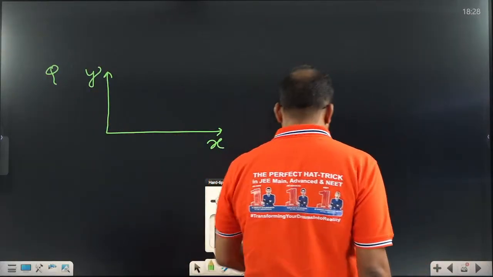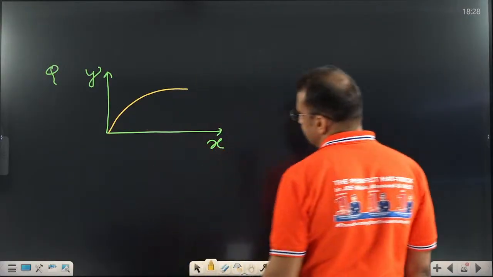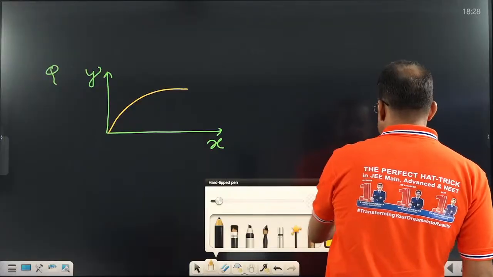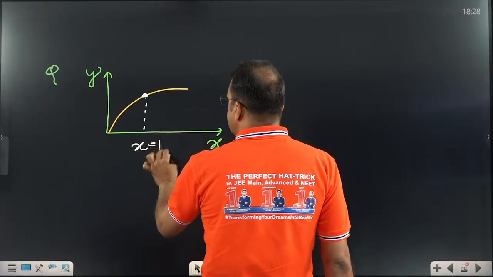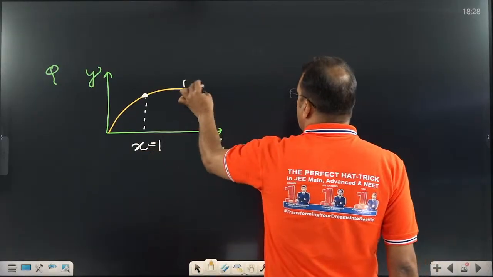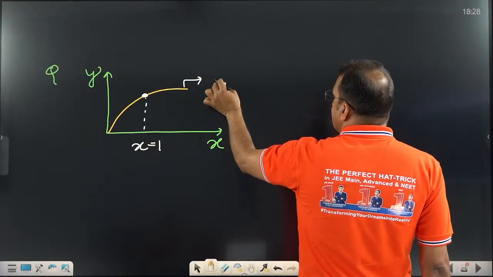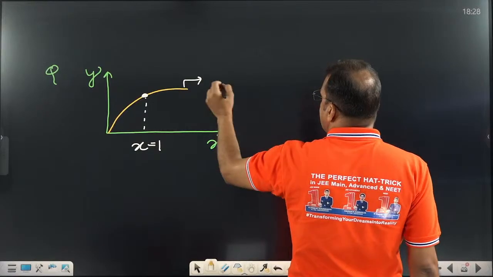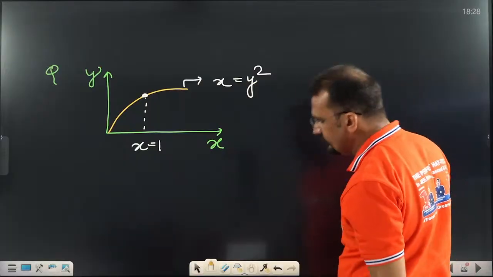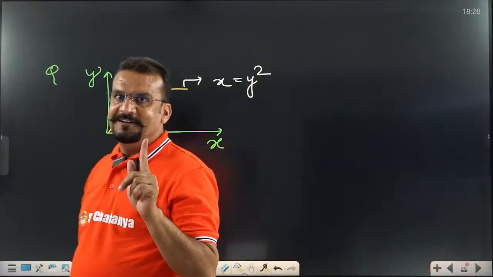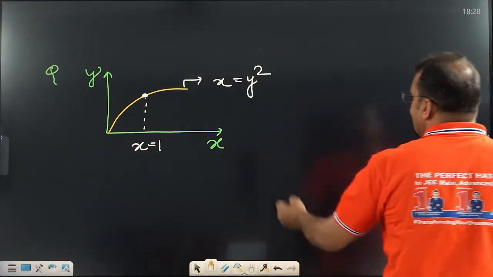This is the y-axis curve. What will they give? Let us assume this curve is given like that. And what they are asking, listen very carefully, this is important. Let us assume this value is x equal to 1. And they have given this graph, x equal to y square. This graph is x equal to y square. Listen very carefully because this is going to be a standard question. x equal to y square is given.